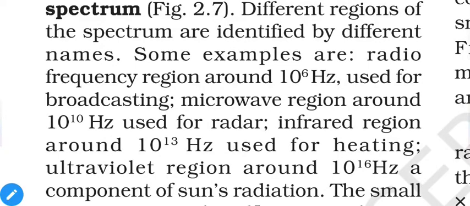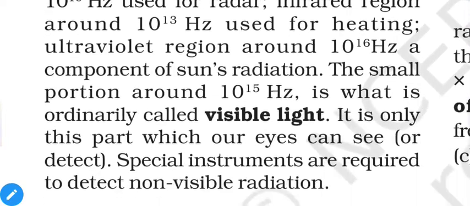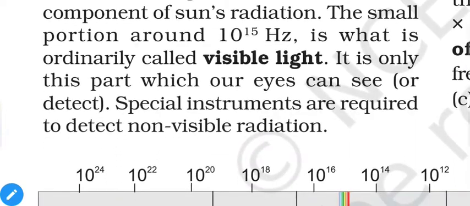We know that to prevent our skin from being damaged by ultraviolet light, we should wear sunscreen when we are going out in direct sunlight. Sunscreen absorbs ultraviolet rays and prevents damage to our skin. The small portion around 10 raised to 15 hertz is what is called visible light. It is only this part which our eyes can see or detect.